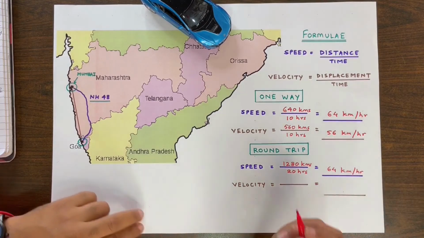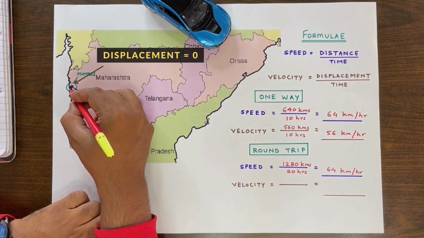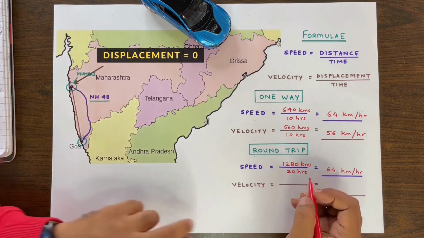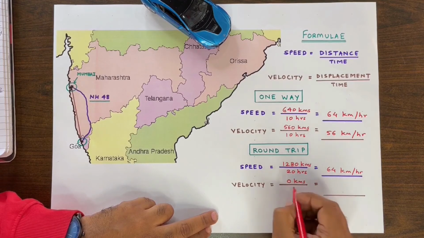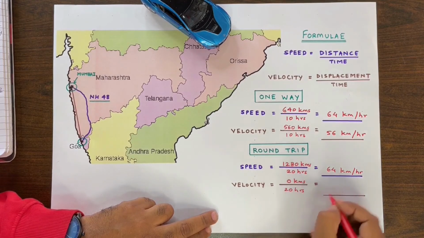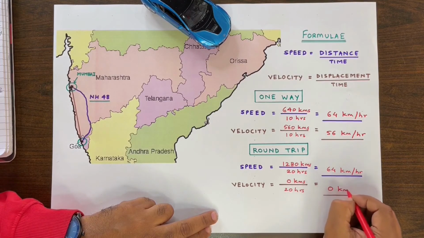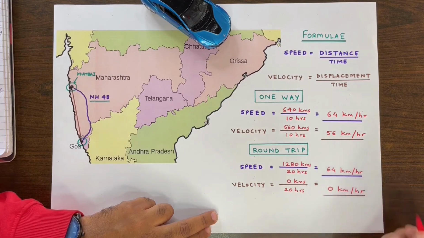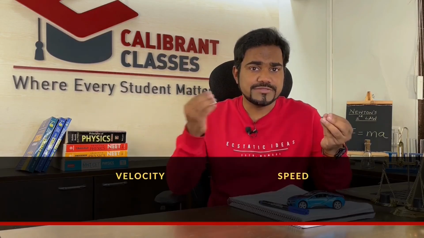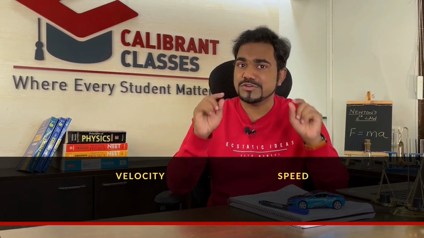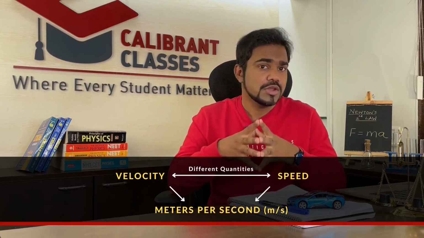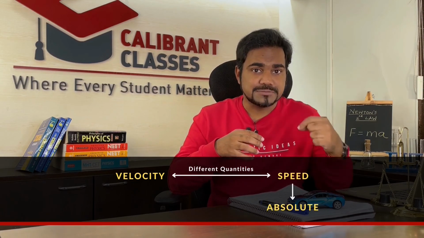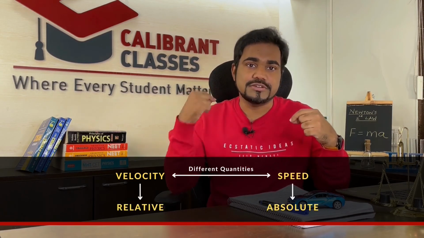However, since my displacement is 0 in the round trip, as discussed earlier, velocity would be 0 kilometers by 20 hours. That would be 0 kilometers per hour. Now, even though speed and velocity have the same units of meters per second, they are two different quantities. Also, speed is absolute, whereas velocity is relative.